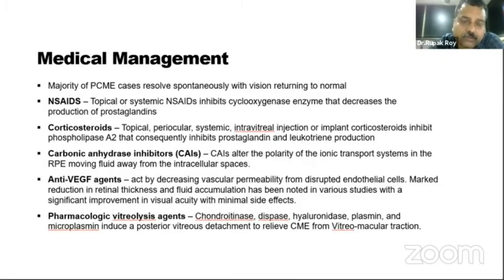So the first line therapy of pseudophakic macular edema is NSAIDs. If the NSAIDs do not work for at least 2 months, then you switch over to corticosteroids, preferably an intravitreal formulation. Anti-VEGF agents do not have much of a role in pseudophakic CME because this is mainly an inflammatory condition. And pharmacological vitreolysis agents are not available in India. But if the patient shows vitreomacular traction on OCT, do consider vitrectomy.